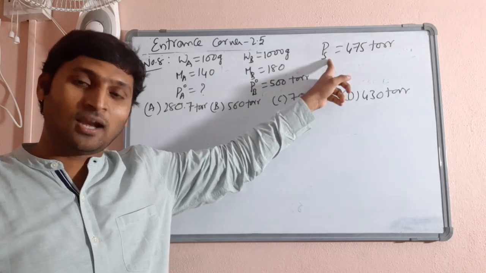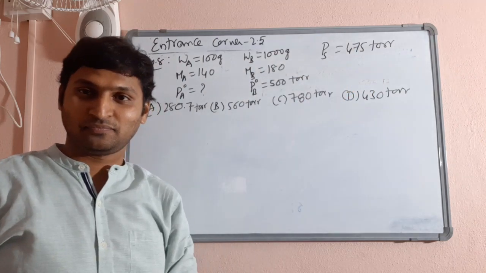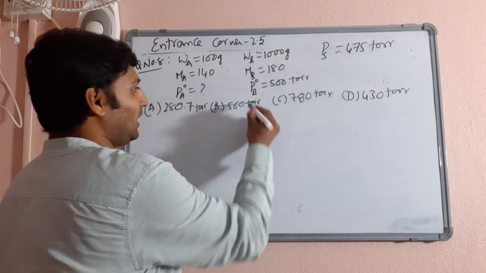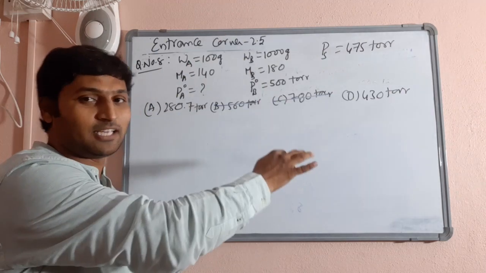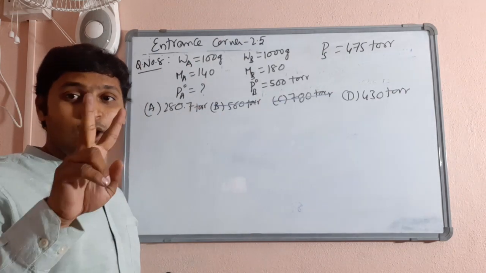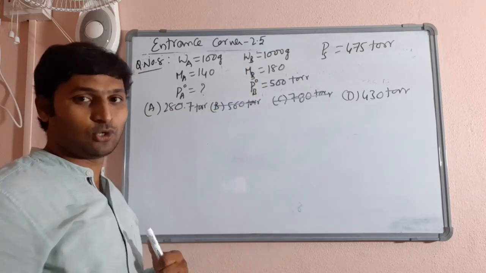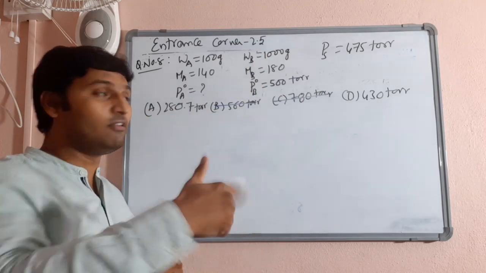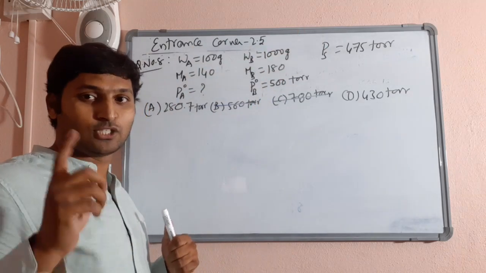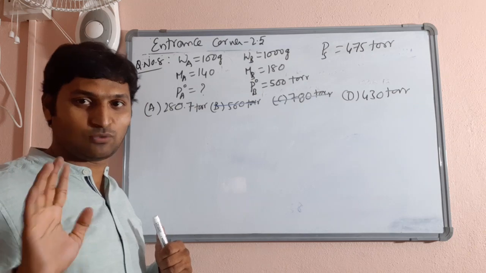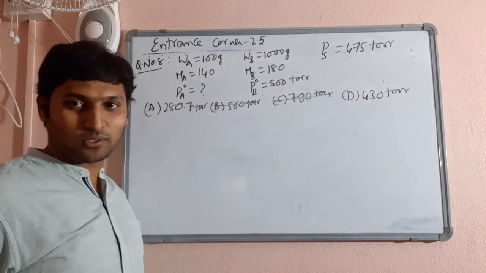So for the other one, the value must be less than 475. So options B and C are ruled out. Point 1 noted.